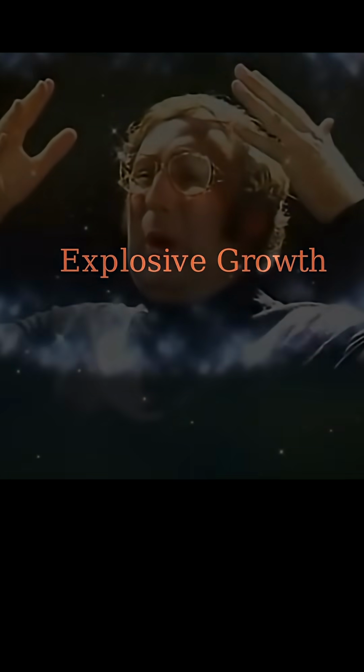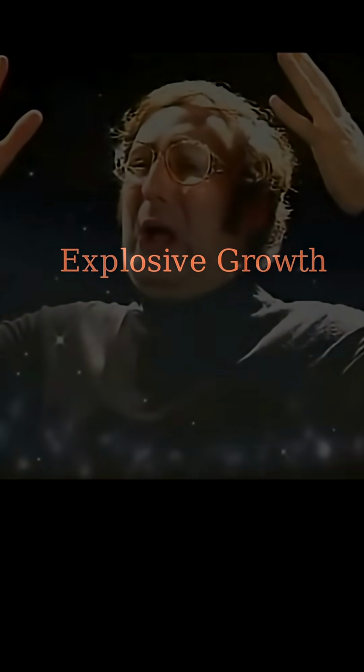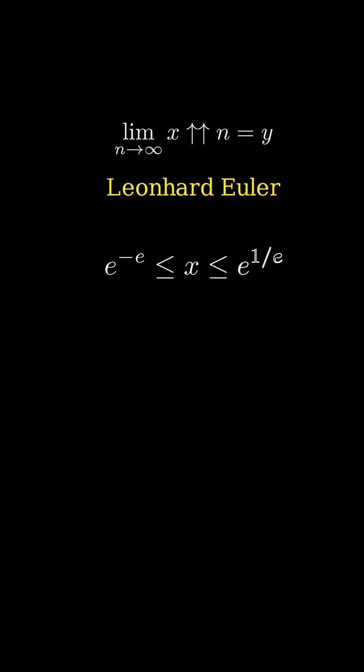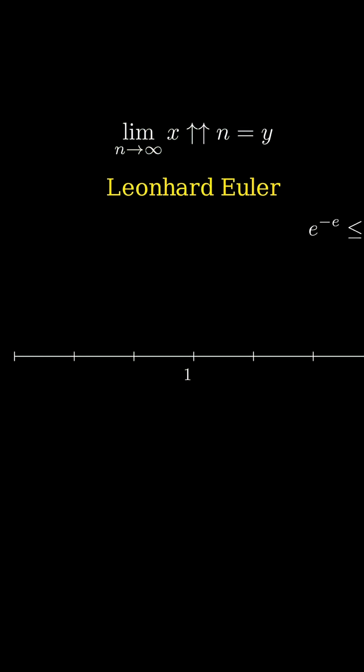Tetration already grows much more rapidly than ordinary exponentiation, and yet, surprisingly, for certain values of x, an infinite power tower, the limit as the number of levels goes to infinity, can still converge to a finite number. Remarkably, it can be shown, going back to Euler, yes, this guy again, that this happens when x lies between e to the power of minus e and e to the power of 1 over e.